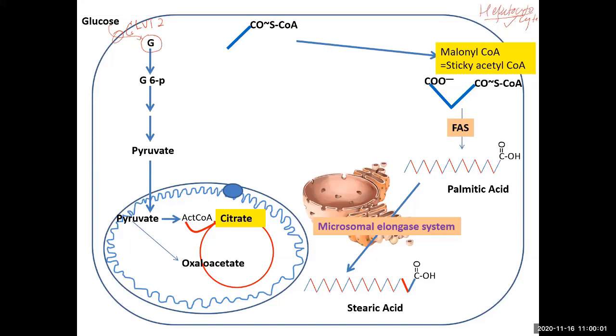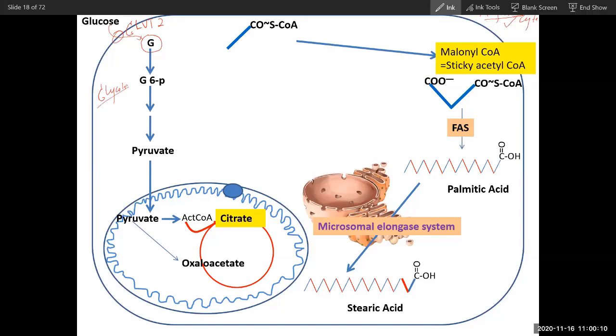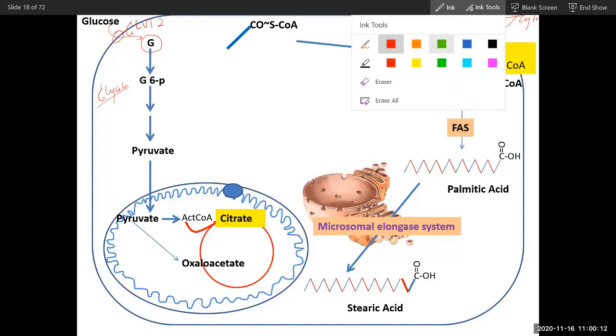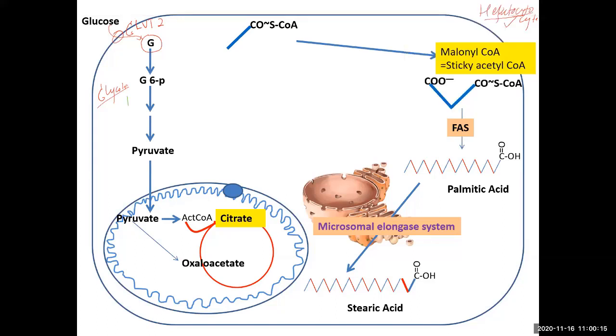Now you know this process. This is called glycolysis. Very easy. You know this process very well. And you know a very important rate limiting enzyme here. What is that important rate limiting enzyme? PFK1. This is the most important rate limiting enzyme. There are 2 more, one before this and one after this. Pyruvate kinase is also important, but PFK1 is the most important enzyme. Now I will tell you.